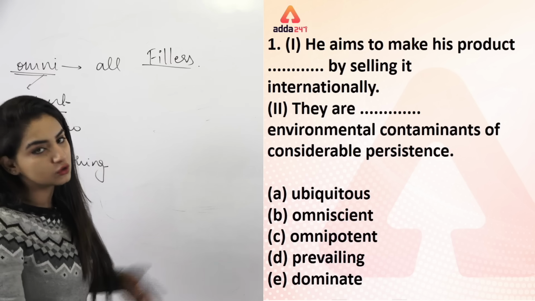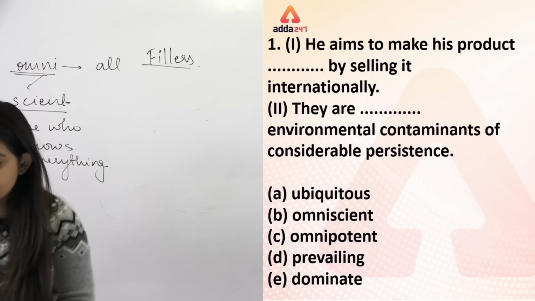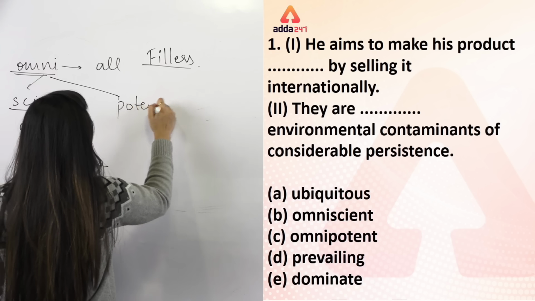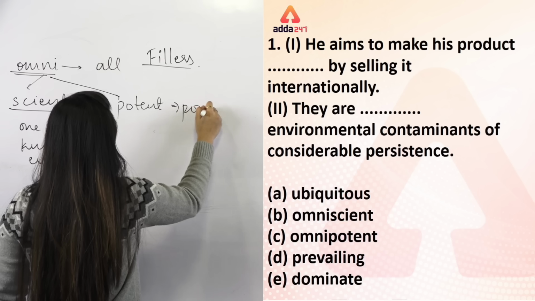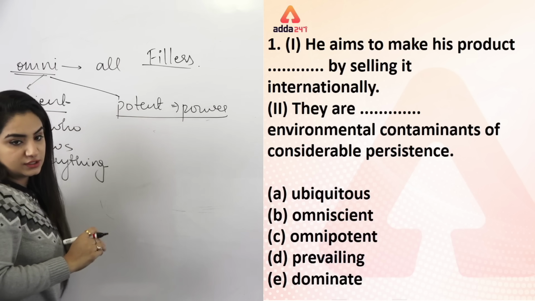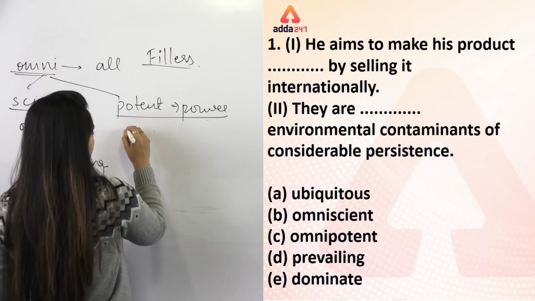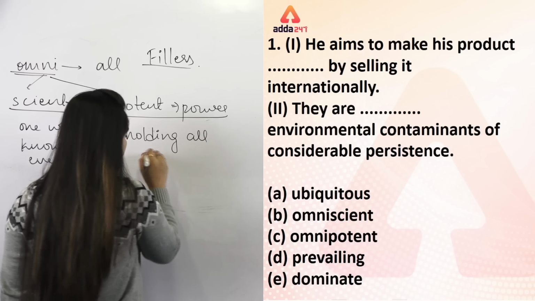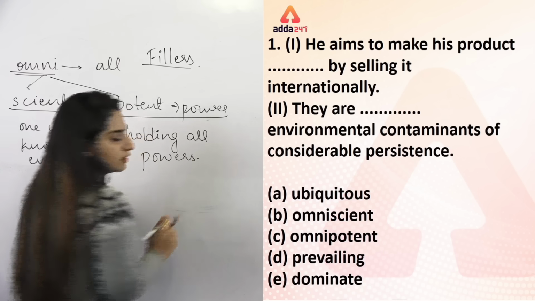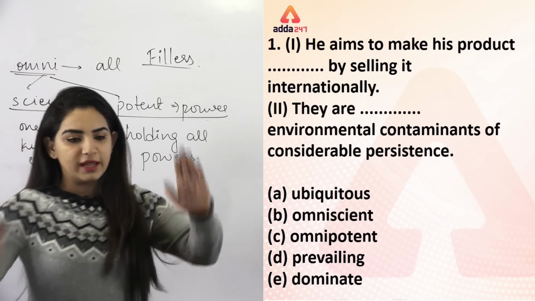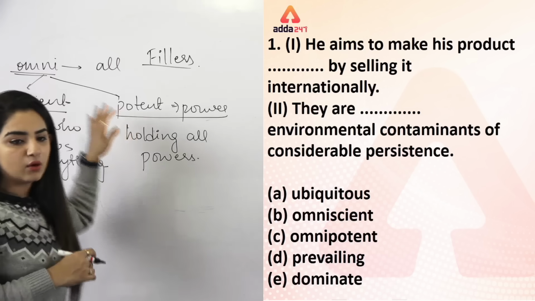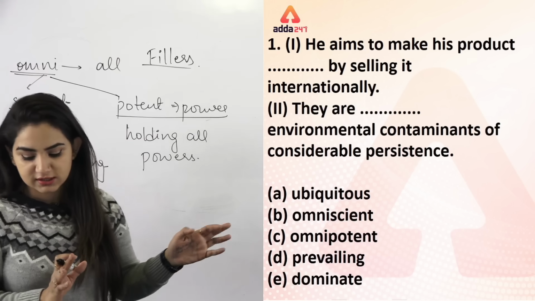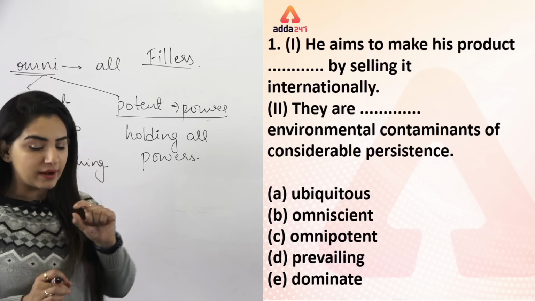You can call Google omniscient as well. And then you have this word omnipotent. Now potent is a word which means power. So omnipotent means holding all powers. Now tell me, can you do anything internationally by being omniscient and omnipotent? No. But there is one word given.